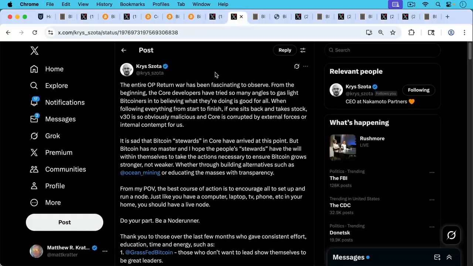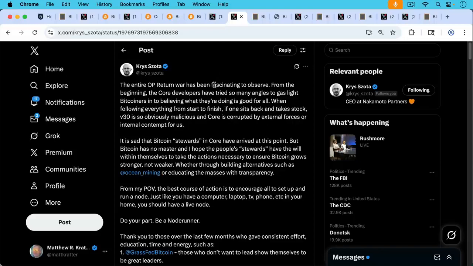I think Chris Sota here has an interesting summary of the OP_RETURN war that we've just been through, and that's continuing. He writes, the entire OP_RETURN war has been fascinating to observe. From the beginning, the core developers have tried so many angles to gaslight Bitcoiners into believing that what they're doing is good for all. When following everything from start to finish, if one sits back and takes stock, version 30 is so obviously malicious, and Core is corrupted by external forces or internal contempt for us, or maybe it's just an echo chamber. I would add that to the comment.